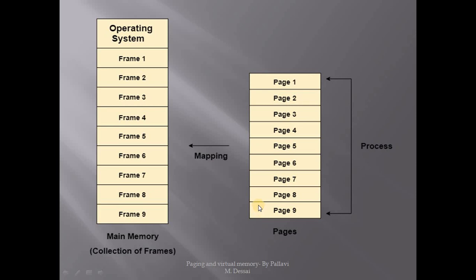Now remember that the size of the page is equal to the size of the frame, so that when this process is to be executed, it will be brought inside the main memory. So this particular page should exactly fit inside this frame, and because of that no space will be wasted and there will be no external fragmentation. So this is the whole concept of paging.